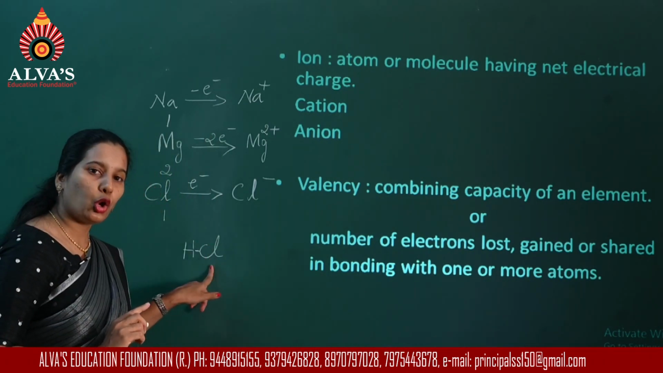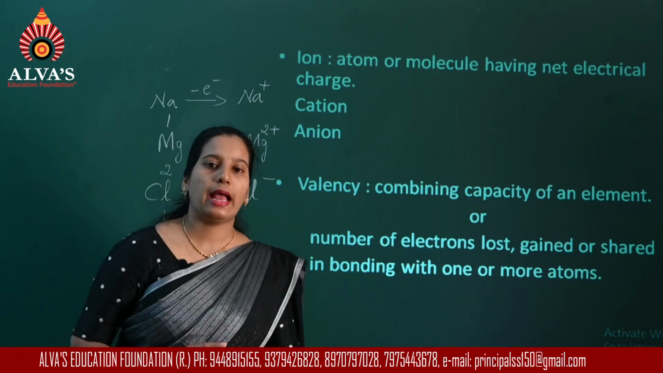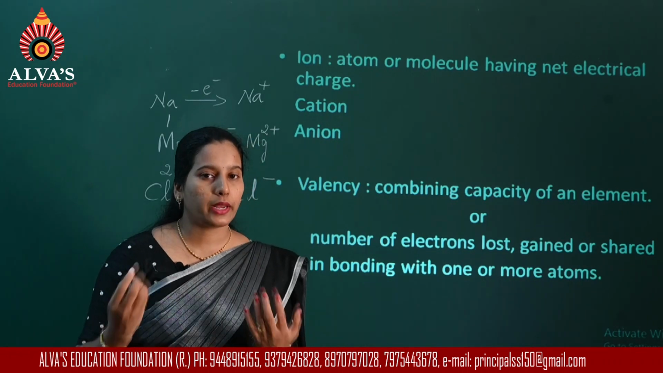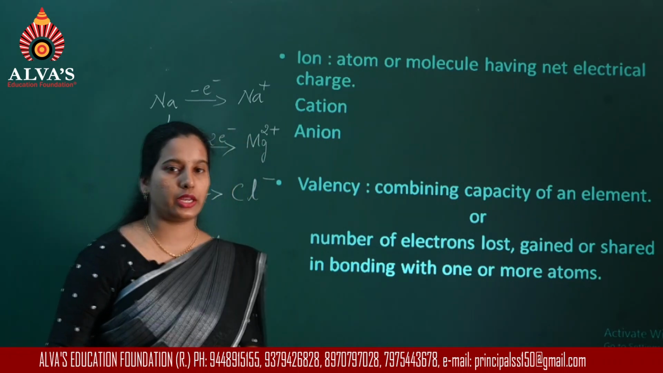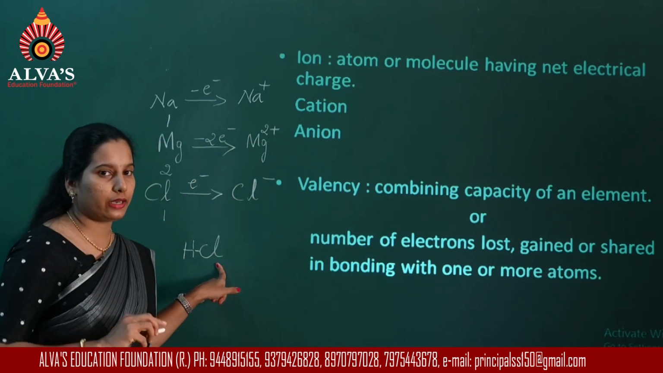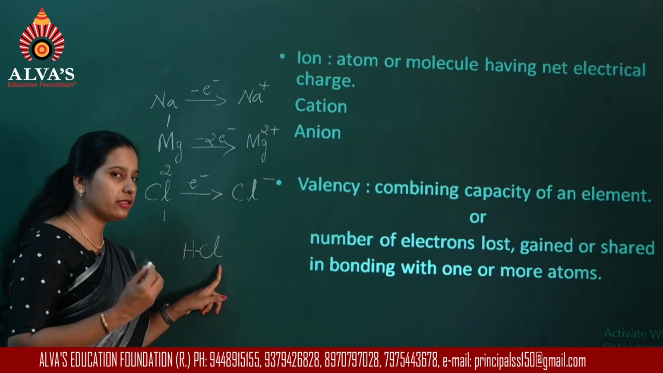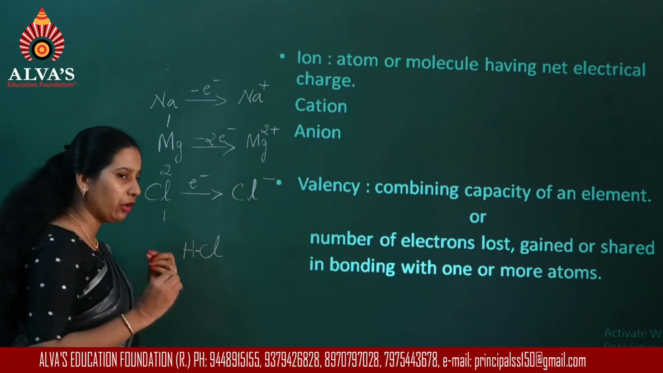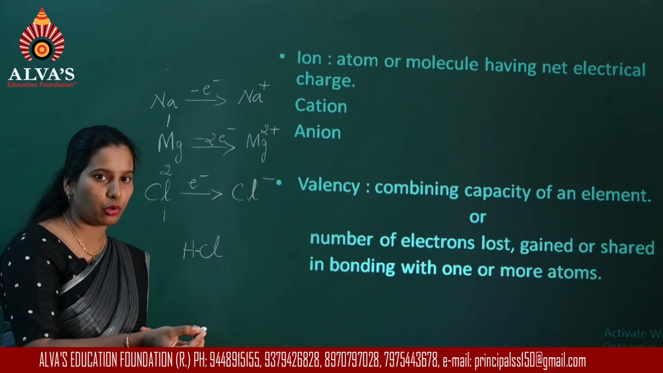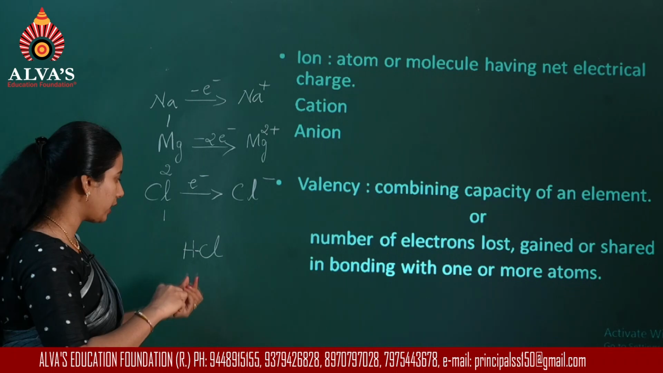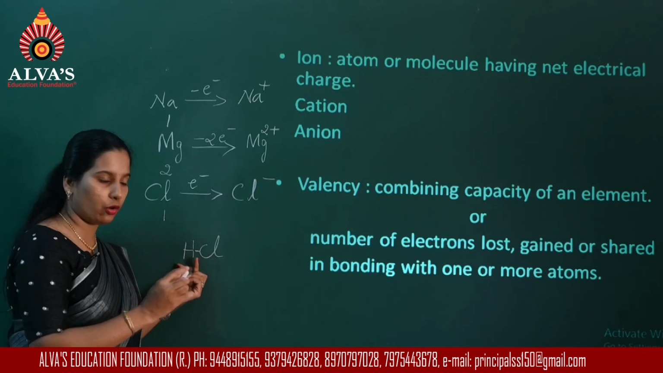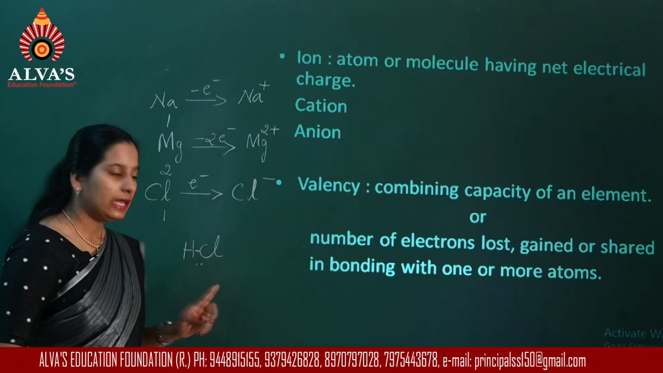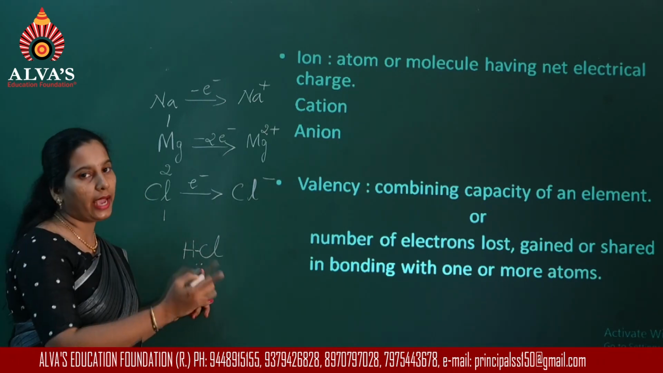Similarly, chlorine in its valence shell has 7 electrons. To obtain the octet configuration, it needs 1 electron. Therefore, it is receiving the electron from hydrogen. So hydrogen will share 1 electron with chlorine and chlorine will share 1 electron with hydrogen. The 2 electrons that are shared belong to both the atoms.